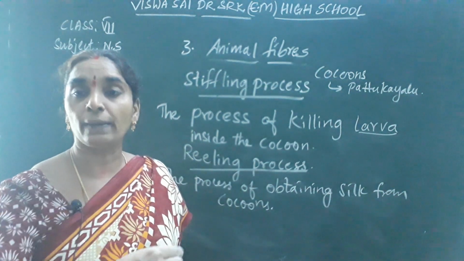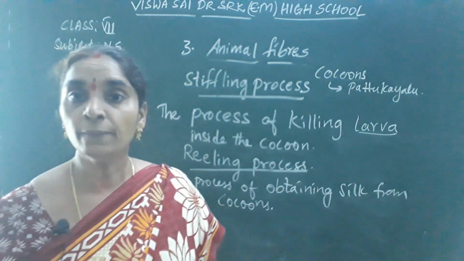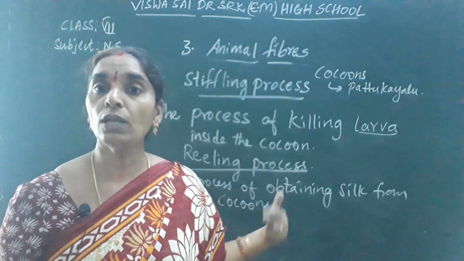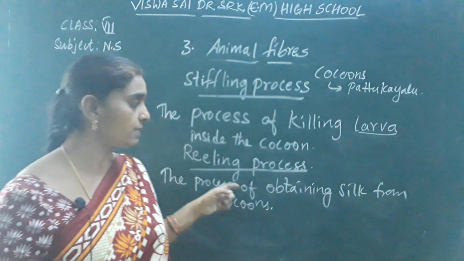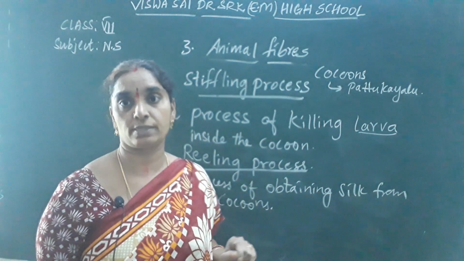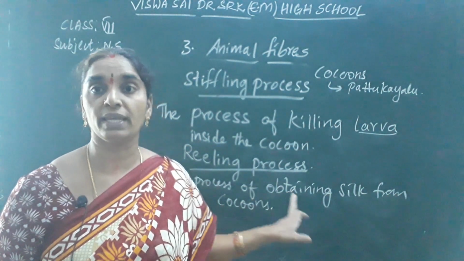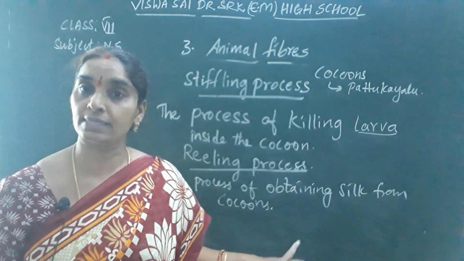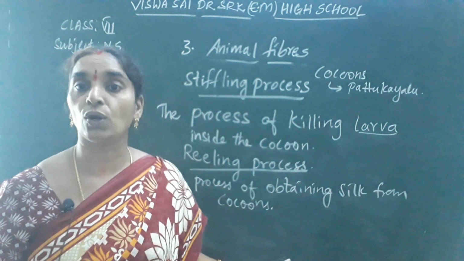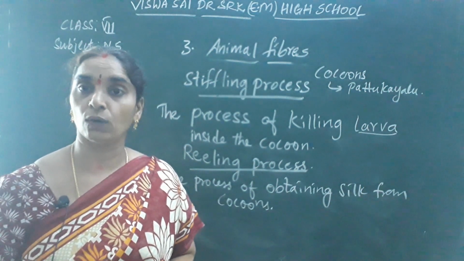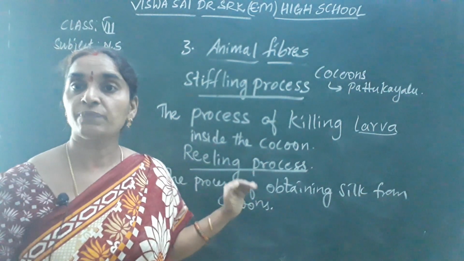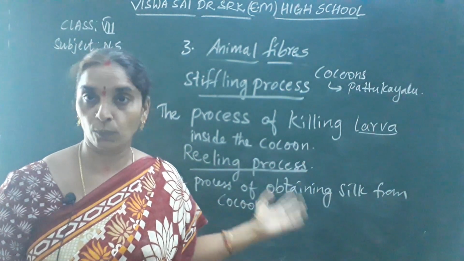So they hold one end of the fiber and reel it upon the reelers or twisters. This is done in the reeling process. So through the reeling process we get the silk. Obtaining silk from the cocoons is called the reeling process. Okay, children, this is how we get the silk from the silk moth.